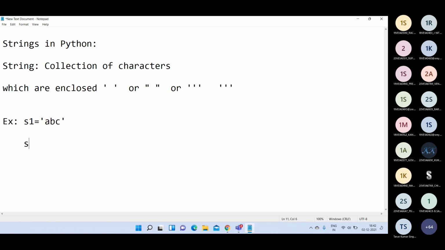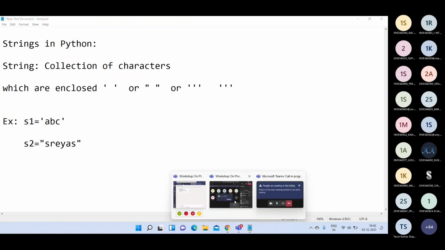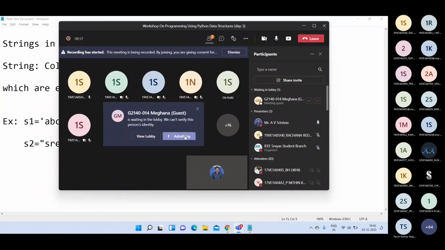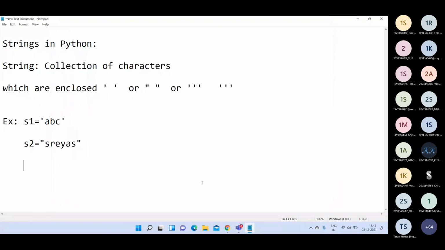Similarly, you can write S2 is equal to 'Shreyas'. That is also a string. As you know, Python is an object oriented programming language, so whatever strings you are creating are called string objects. So S1 is one string object, S2 is another string object here.